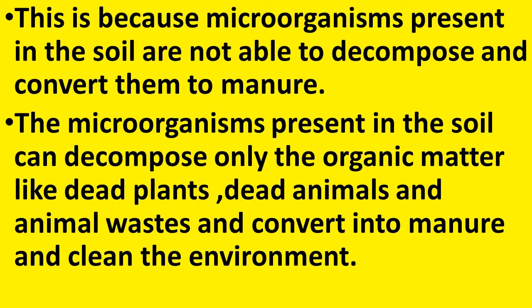This is because microorganisms present in the soil are not able to decompose them and convert them into manure. So these decomposers cannot decompose materials like glass, plastic, polythene bag, etc. The microorganisms present in the soil can decompose only organic material like dead plants, dead animals and animal waste, convert them into manure and clean the environment.